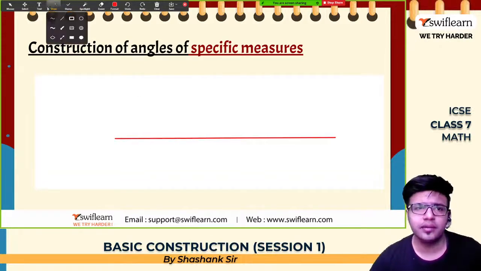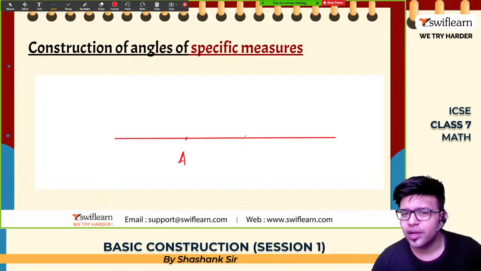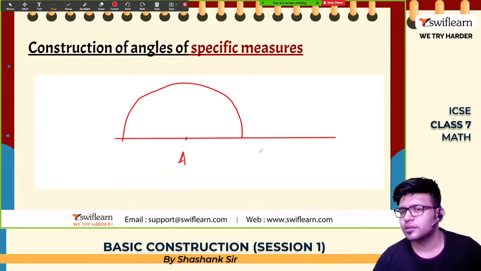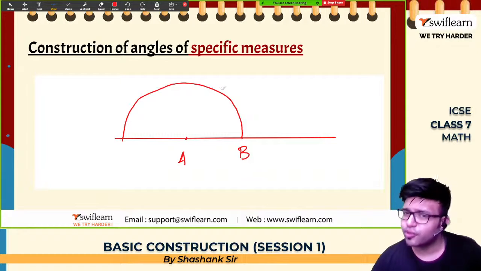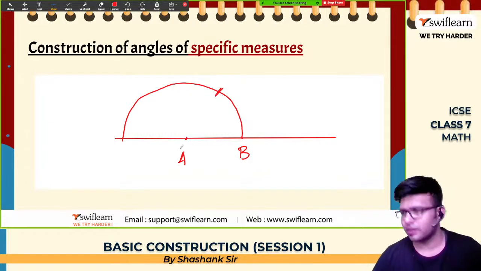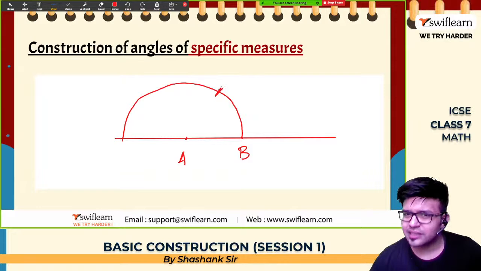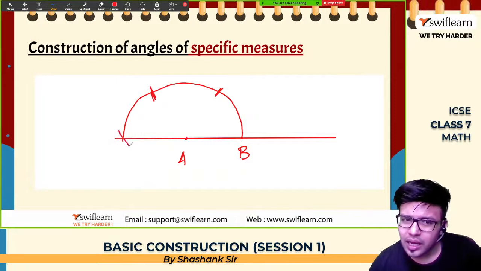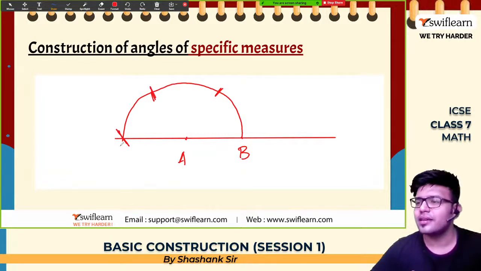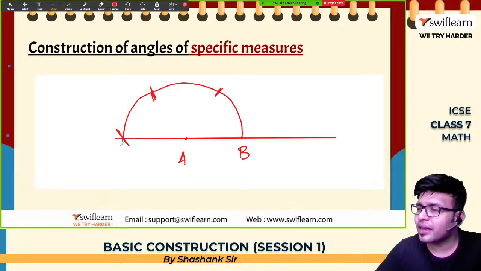I've drawn a line. Okay, I've marked a point A. Okay, with some radius you draw a complete arc like this. Let this cut at B. Now with the same radius, with B as a center, if you draw an arc, you'll get the arc here. From this as a center, again you draw an arc, you will get an arc here. From this as a center, if you draw an arc again, you will get an arc here which cuts exactly, okay, at this line. ऐसे कैसे sir?